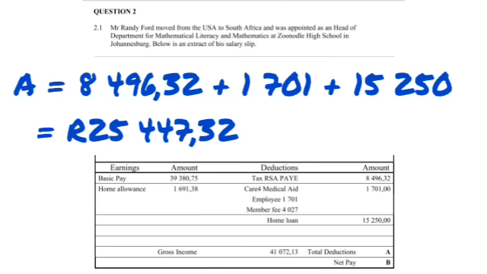So the 8,496.32 for PAYE, 1,701 for medical aid, as well as 15,250 for our home loan, and it gives us our total deductions at R25,447.32. That's the answer to A.